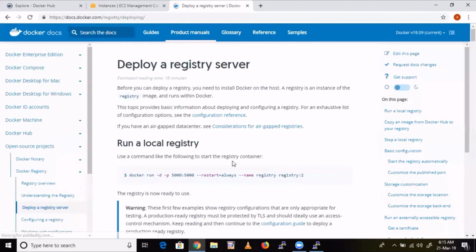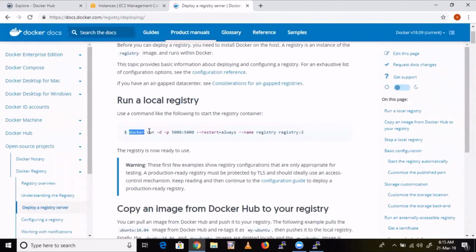These are the steps that we are following. We are going to create a daemonized container that runs at backend, mapping port 5000 of the base machine to port 5000 of the container. We need to restart it so that whenever anyone pushes an image, it is updated immediately. Then --name, give any container name, and then the registry image.